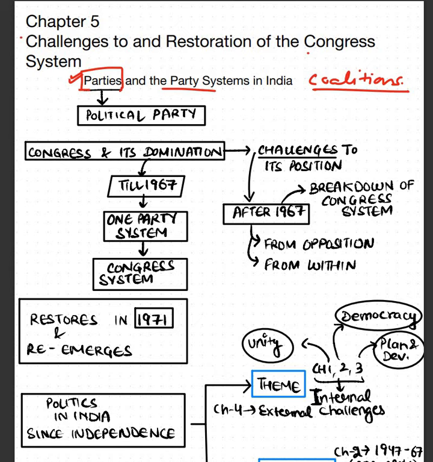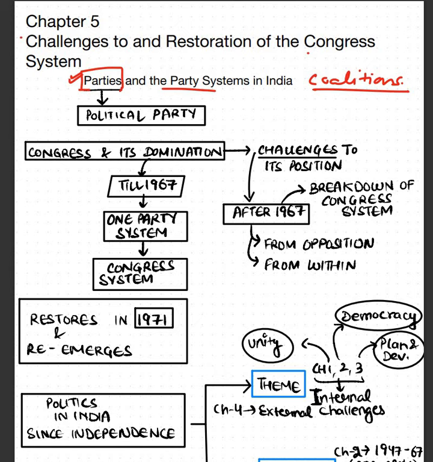And that is why it said that Congress party initially, when we got independent, Congress party dominated the scene, because all the opposition parties, there were not many opposition parties initially. It was only Congress, and we as the citizens of India had certain national feeling, nationalistic emotions attached with Congress party. Now Congress basically dominated till 1967. So till 1967 we saw the one party system, which was known as the Congress system.